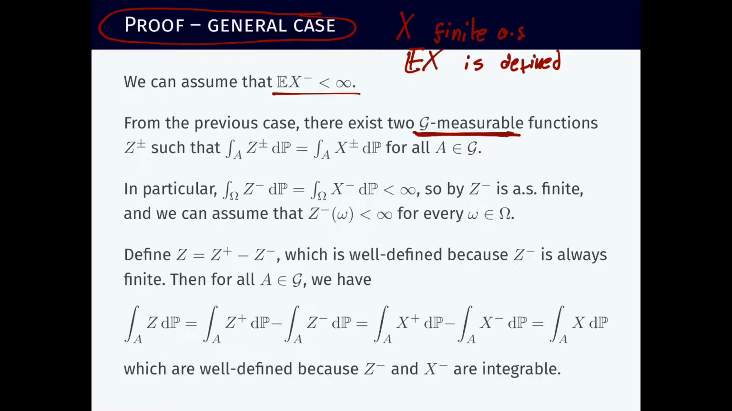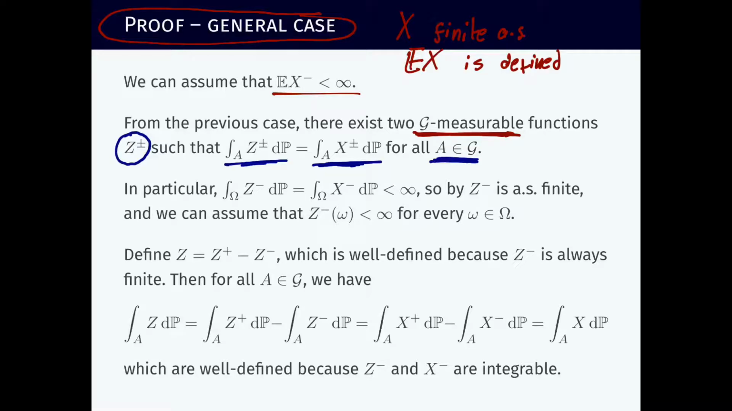I'm abusing notation a little bit, and I'm calling these Z plus or minus. I'm just giving names to these functions using this notation of plus or minus, so I'm abusing the definition here. I'm defining the positive and negative part of a function before defining the function itself. Okay. And they are G-measurable, and for every set A in the sigma algebra G, their integral will respectively correspond to the integral of X plus or X minus.